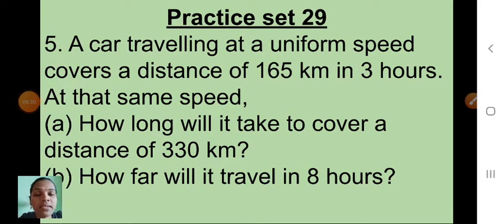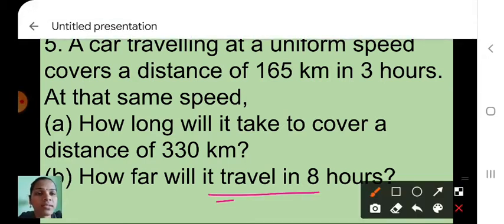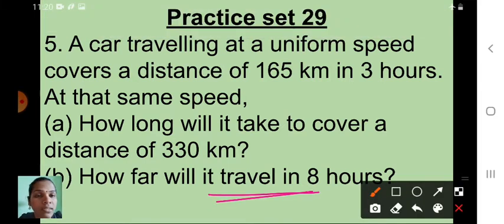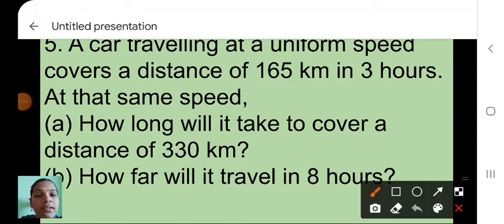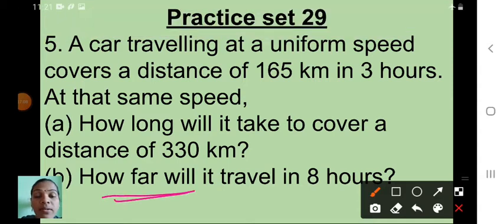See here children, second sub question is how far will it travel in 8 hours? Here which one they are asking? Yes, how far? The distance. So children, see here, once again I will repeat the question. How far will it travel in 8 hours?